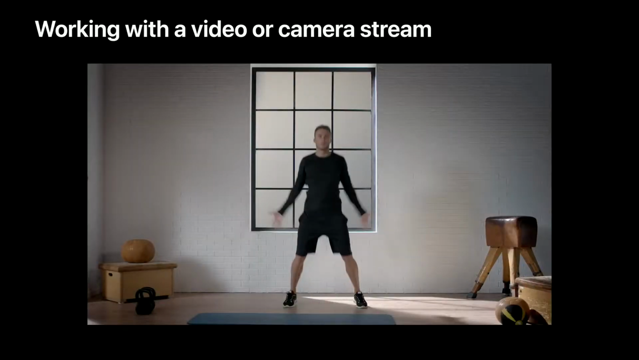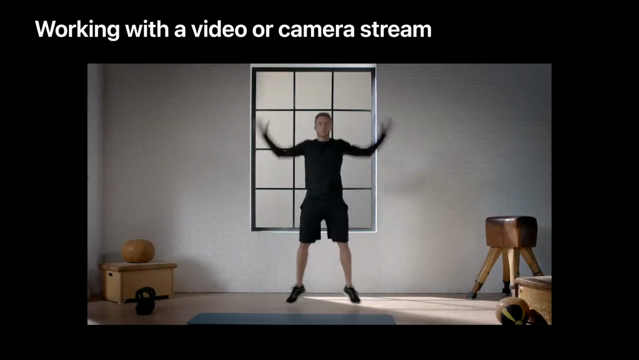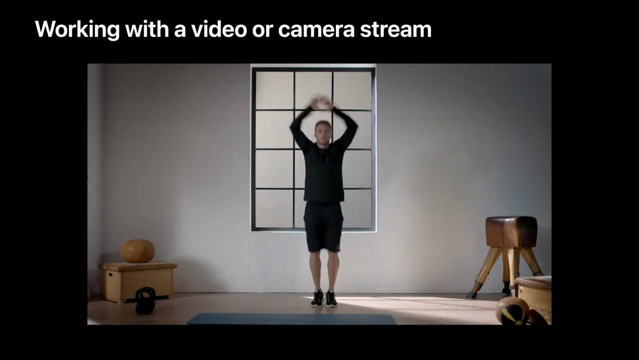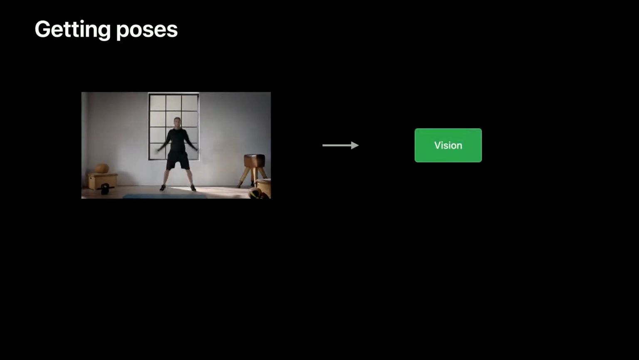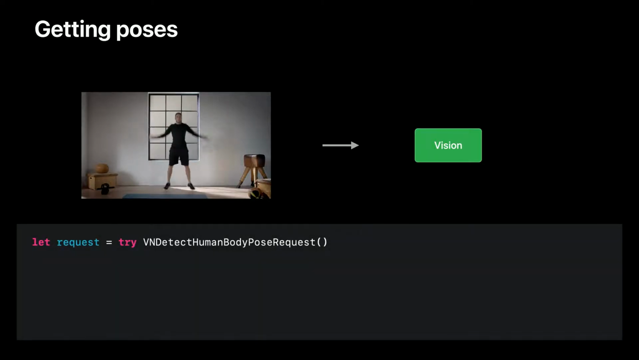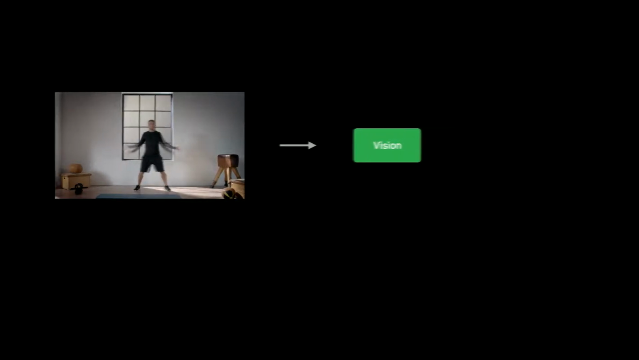Now, we've got a classifier from Alex to drive our fitness training app. Let's first check out how to use the model to make a prediction. For example, we'd like to recognize jumping jacks, either from a camera or a video file. The model, however, takes poses rather than a video as the input. To extract poses, we use Vision's API, VNDetectHumanBodyPoseRequest.